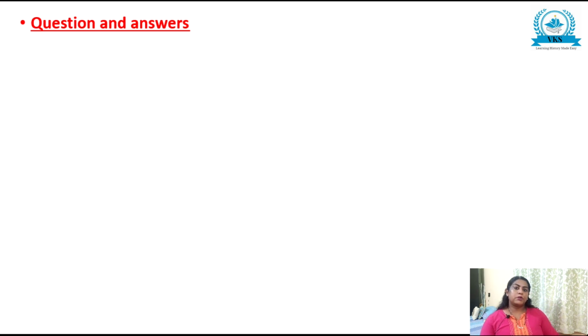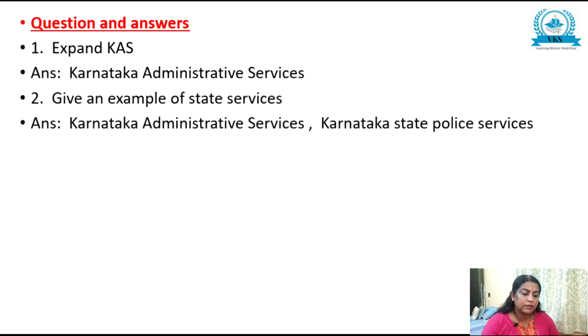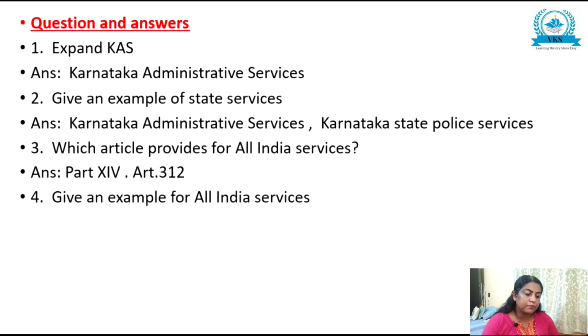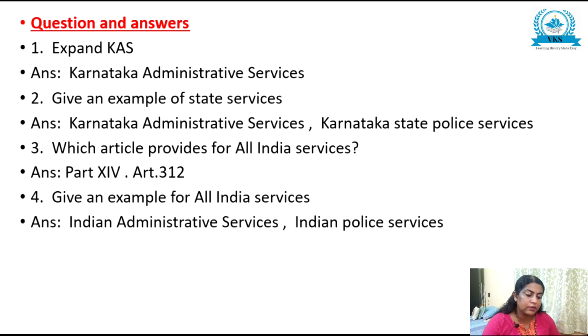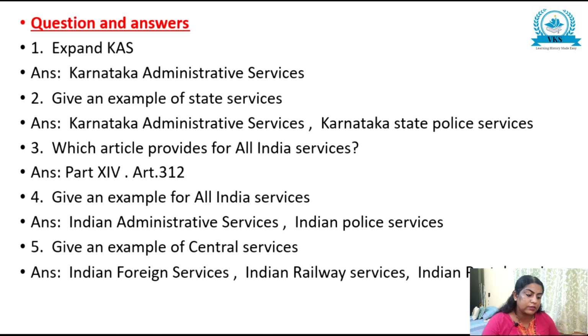So now let us see some question answers regarding the topics which you have studied. Expand KAS: Karnataka Administrative Service. Give an example of state services: Karnataka Administrative Services, Karnataka State Police Services, etc. Which article provides for all India services? Part 14, Article 312. Give an example of all India services: Indian Administrative Service, Indian Police Services. Give an example of central services: Indian Foreign Services, Indian Railway Services, Indian Postal Services.